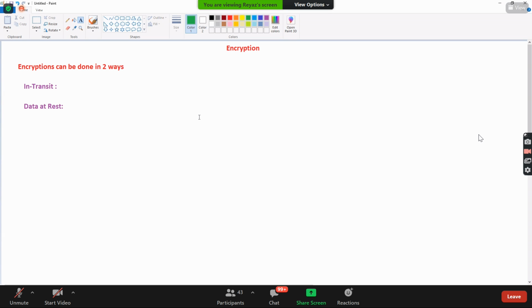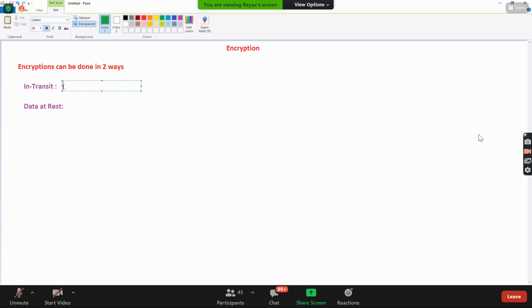When is the data moving? If you are on a website using the HTTPS protocol, what does HTTPS do? It takes the data to and fro from the client to the server. So in that case, the data is in transit. If you're doing encryption while data is moving, that is called in transit.